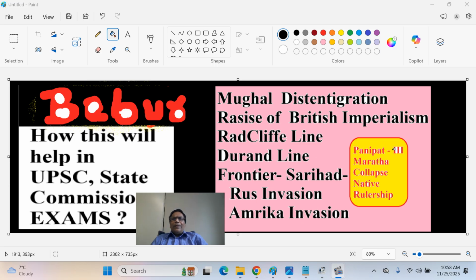So, Mughal disintegration. Later Mughals disintegrated because the British had a very fortified ideology of British imperialism, and ammunition-wise they were very powerful compared to Mughals. Mughals had better ammunition compared to Rajputs. That's why they were successful. In that sense, Babur's success, later Mughal disintegration, and the rise of British imperialism.